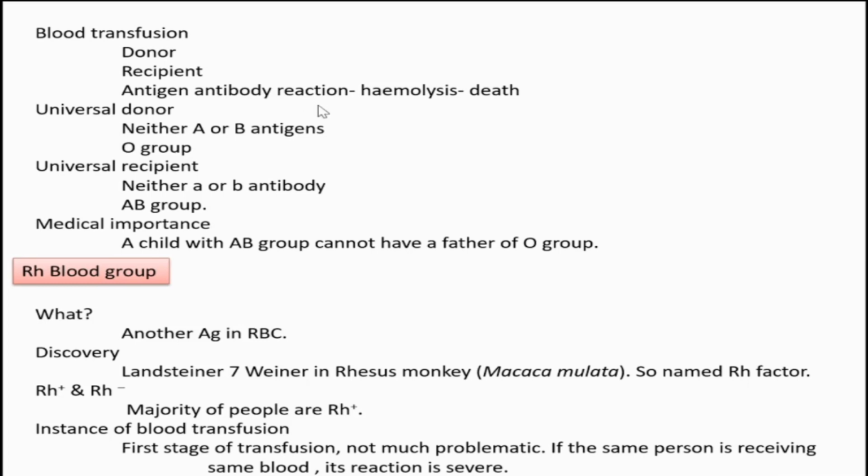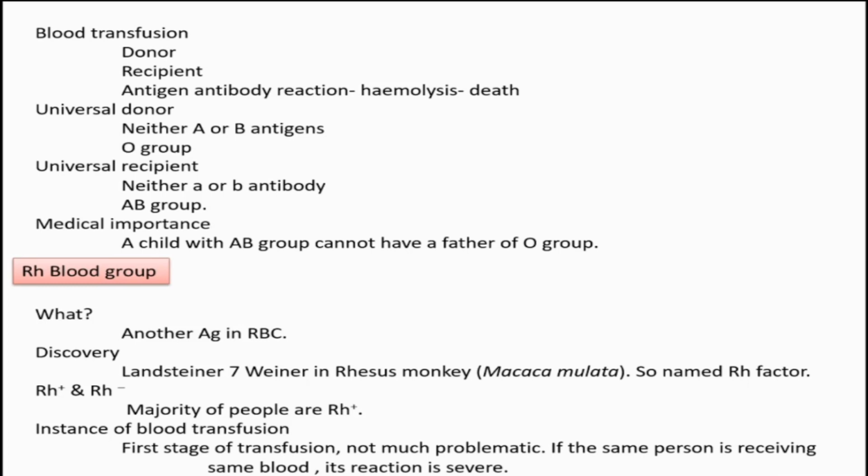Okay. Then universal recipient. Recipient means the person with that blood group can receive any type of blood group, irrespective of whatever group it is. That group is called AB group. Why is it so? What is peculiar about AB group? In AB group, both antigens are present, but there is no antibody.